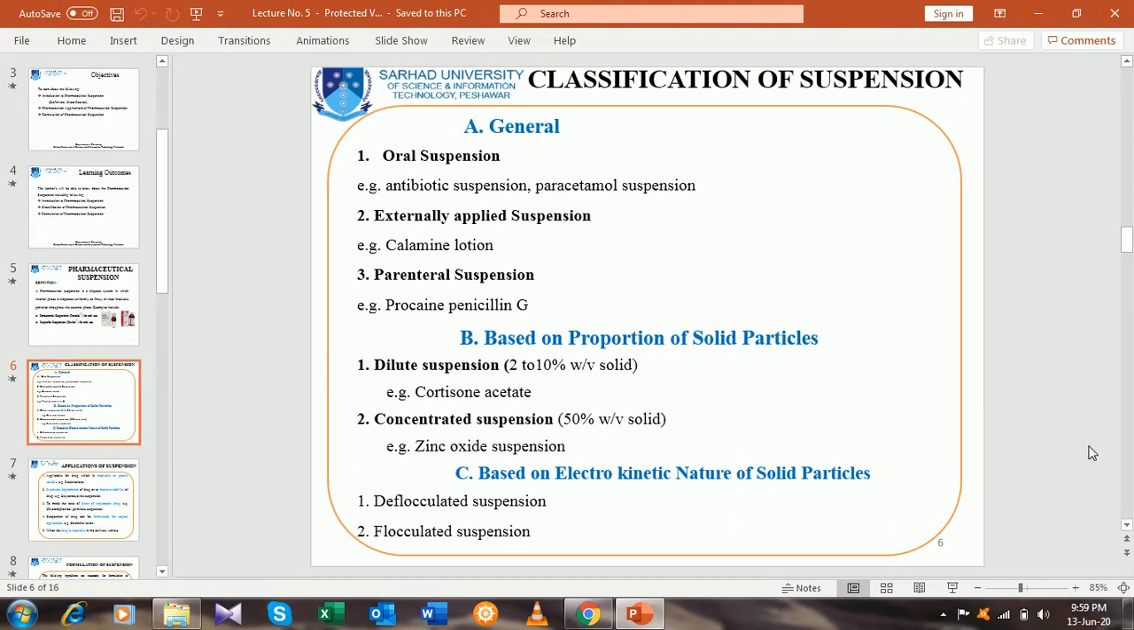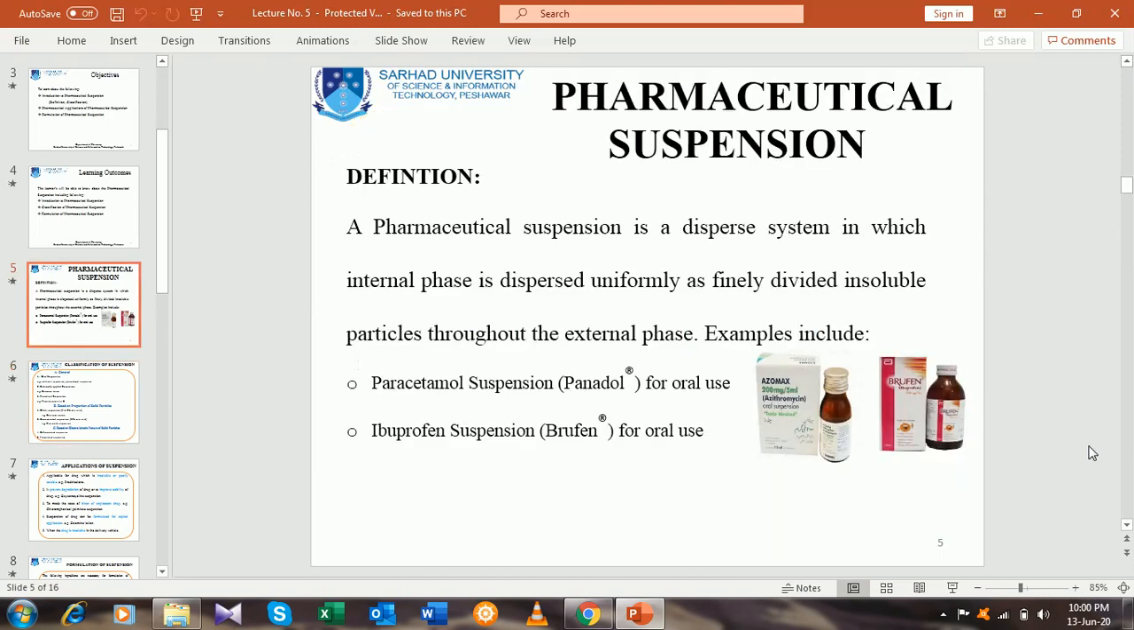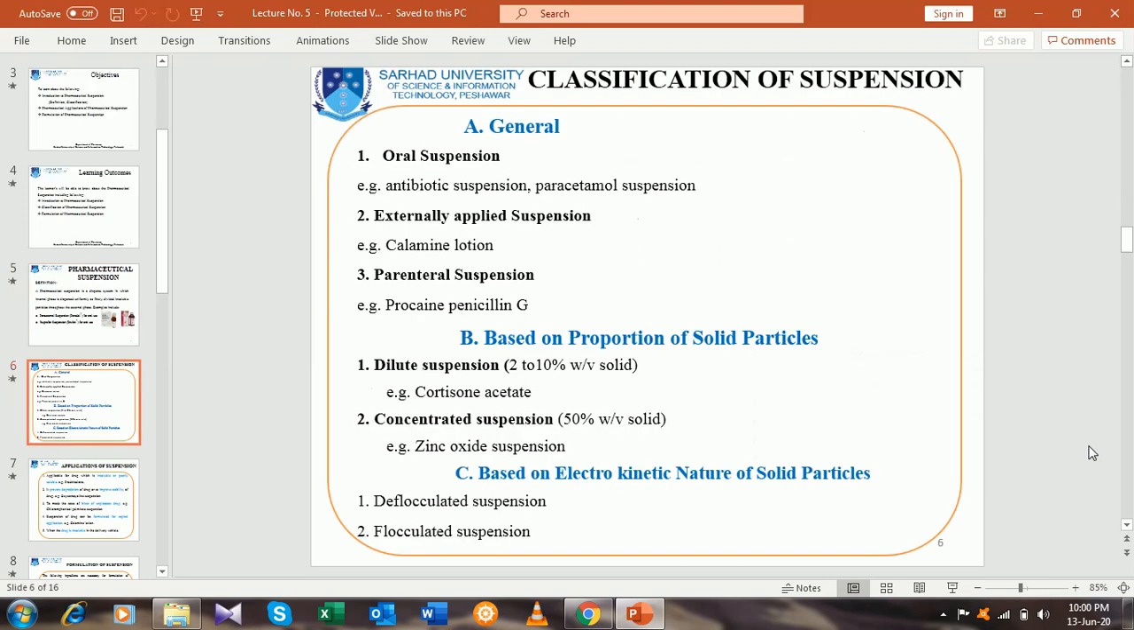For your information, there are three main types on the basis of which we can classify pharmaceutical suspension. The first one is general classification. Generally, that is oral suspension, externally applied suspension, or parenteral suspension. Oral suspension, for example, antibiotic suspension, as I have told you earlier, Azomax, that is also azithromycin, is an antibiotic that is available in the dry form, for oral purpose, orally administered suspension.